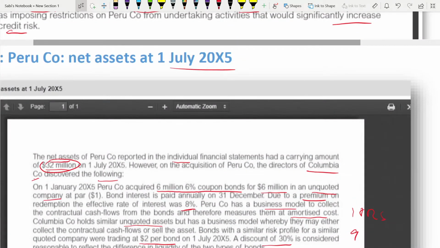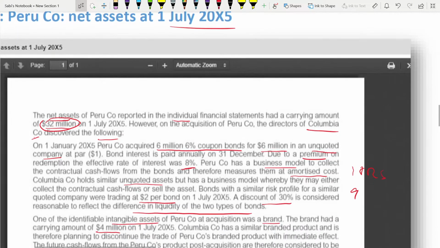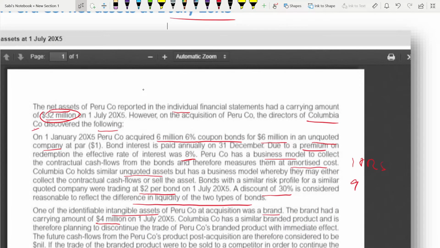Okay, so 6 months. So you have to take before acquisition and after acquisition. After acquisition, only 6 months from July to December. Because you have acquired it on 1st of July, so from that day, Jan to July, 6 months.